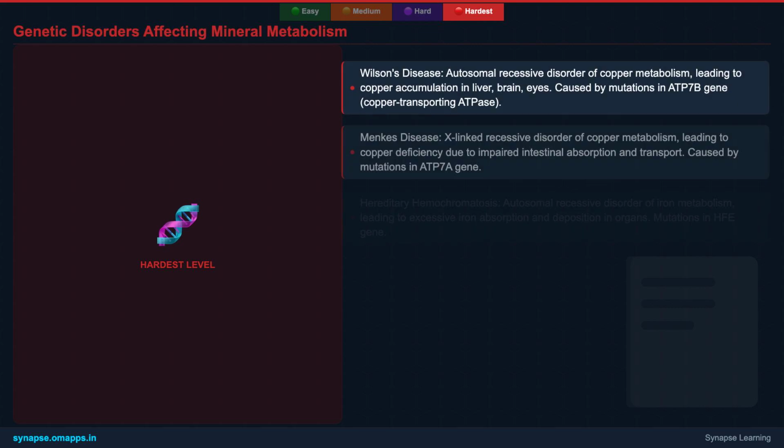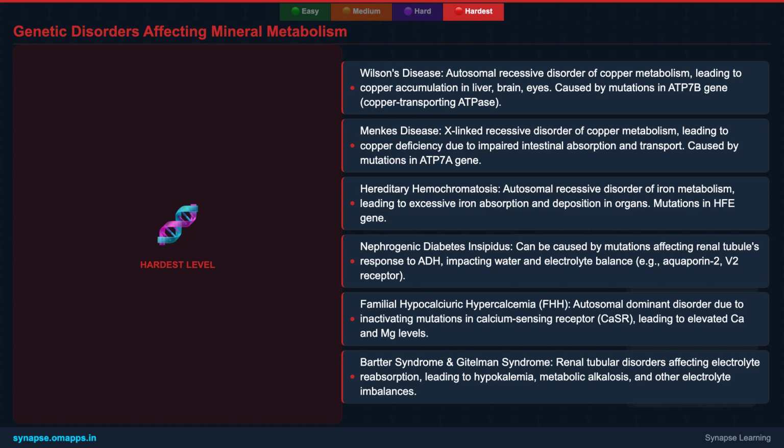Here, we dive into the fascinating world of genetic disorders affecting mineral metabolism. We'll examine conditions like Wilson's disease and Menkes disease, which involve copper dysregulation, and hereditary hemochromatosis, an iron overload disorder. Understanding these genetic bases offers crucial clinical insight.